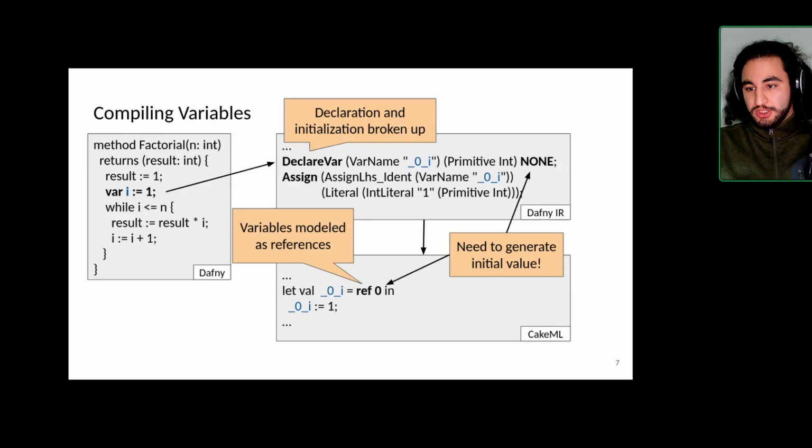Now there's one issue, which is that we need to generate an initial value. For integers and booleans, this is not really a problem. But when we think of, for example, user-generated data types, that's already a bit more difficult. And when we think about, for example, type arguments like something of type alpha, it's not really clear what kind of value we could choose here to actually get something that would satisfy the static type checker. I'll leave some discussion about this to the end.